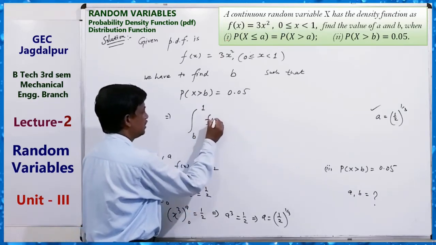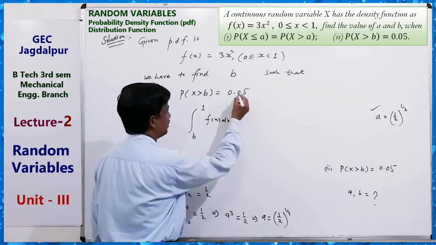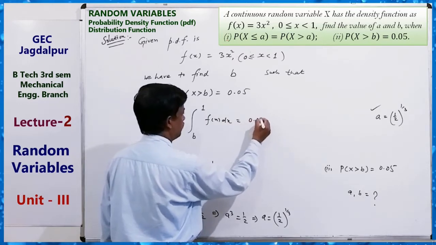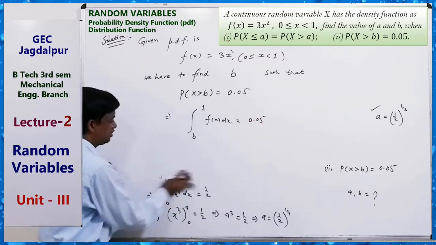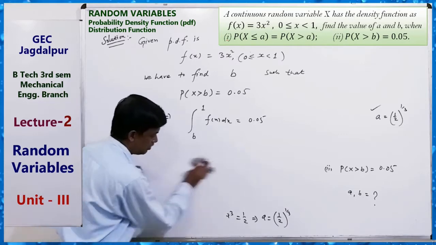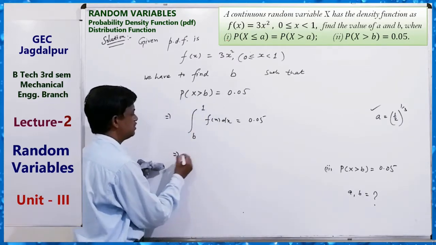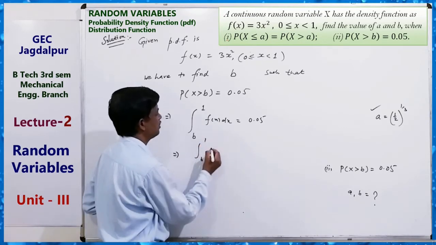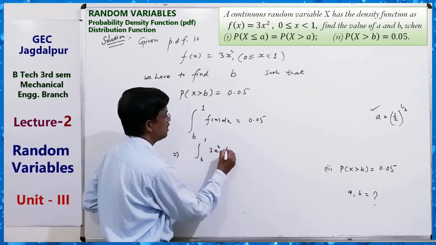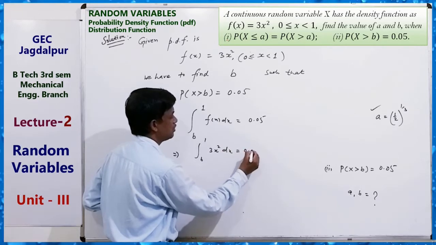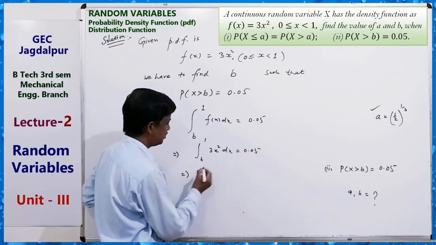Now the integral of f(x) dx is equal to 0.05. Now we have to solve it, and you can find the value of b. So solve it, it is only integration. Solving the integration from b to 1 of f(x), that means 3x² dx, equals 0.05.